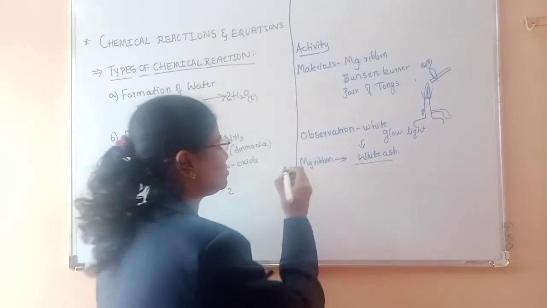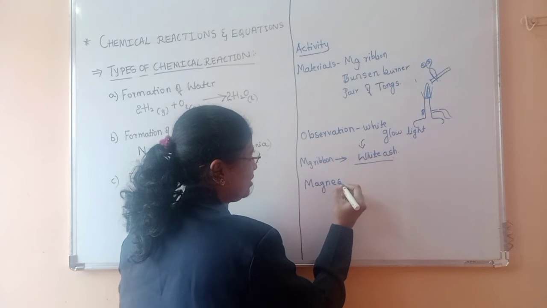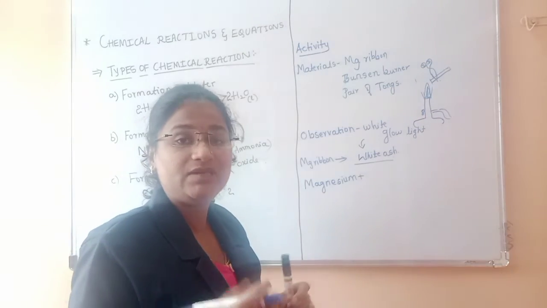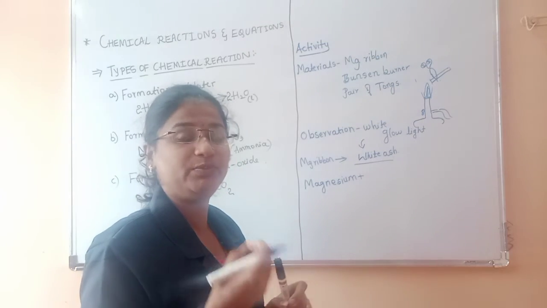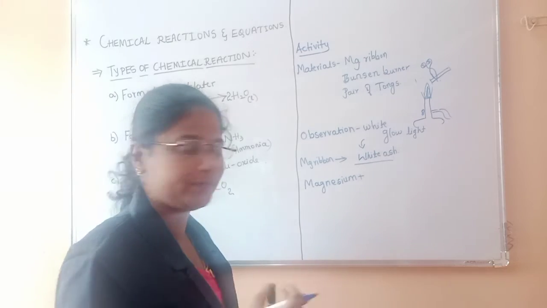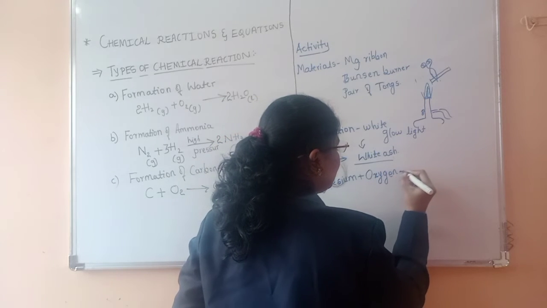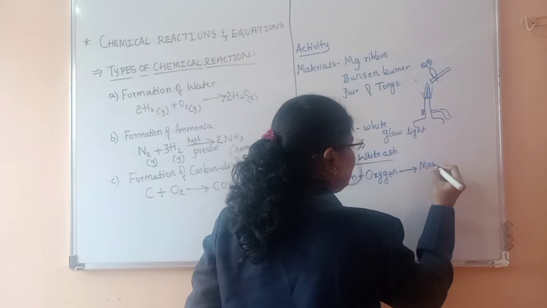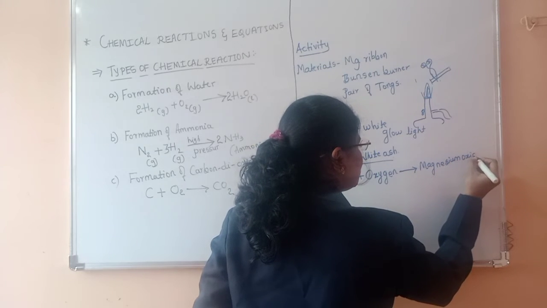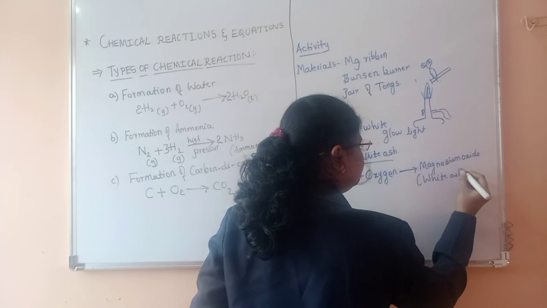So what actually happens in the reaction is that magnesium reacts with oxygen. Always, all the substances will burn in the presence of oxygen. For burning they need oxygen. That is why oxygen is called a promoter. Magnesium in the presence of oxygen is burnt or ignited to produce magnesium oxide. So whatever white ash is formed, it is nothing but magnesium oxide.